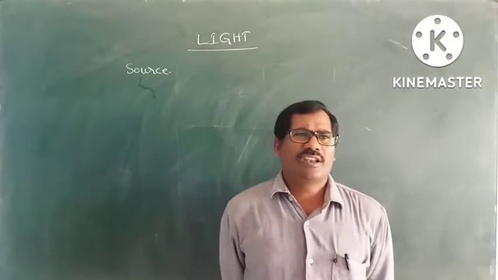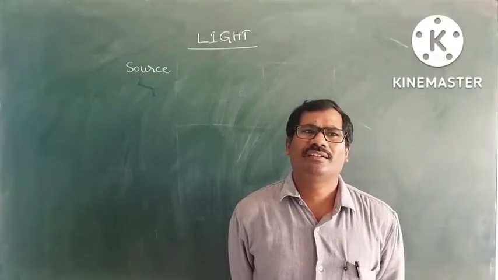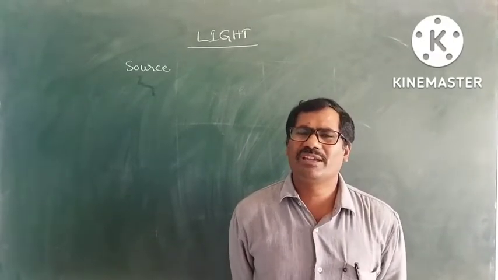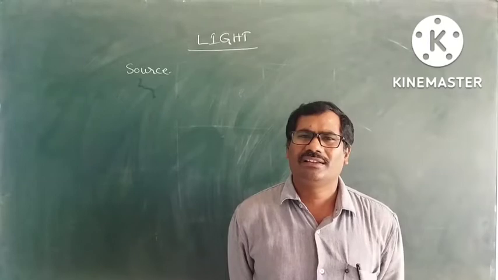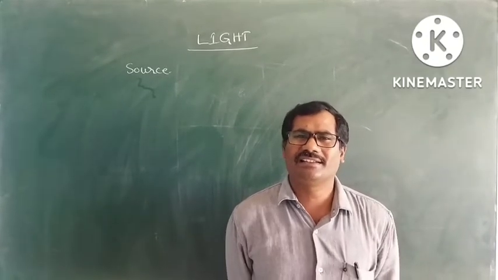In a dark room, you cannot see any object, but when the bulb is switched on, everything in the room becomes visible. That is, for vision, the presence of light is essential.